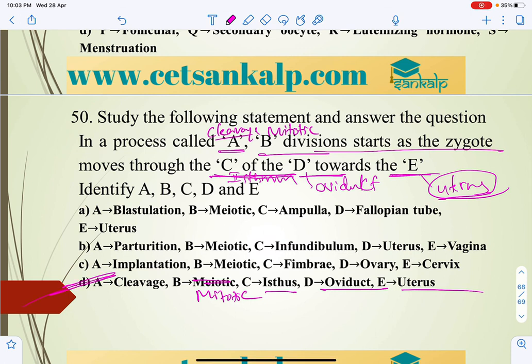So keep it in mind, cleavage is a type of mitotic division. It is rapid mitotic division, where the cell number increases but cell size decreases. So this is what you have to keep in mind.